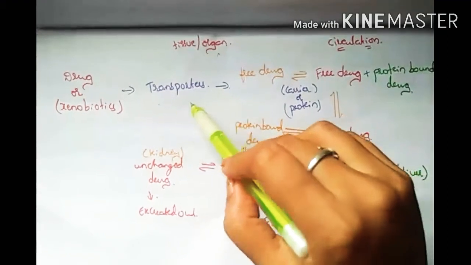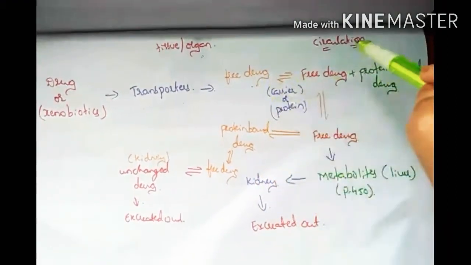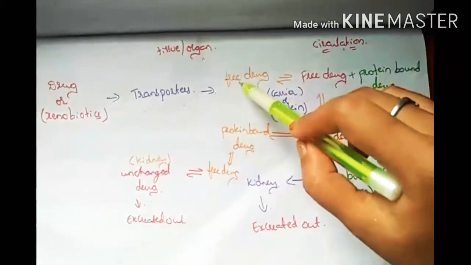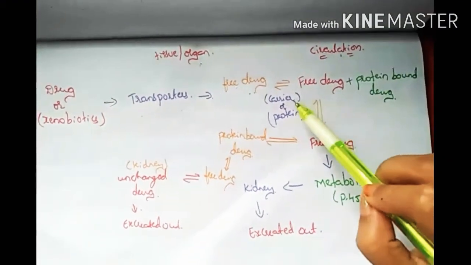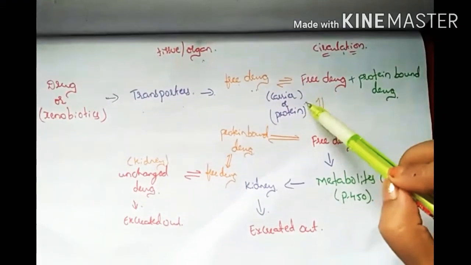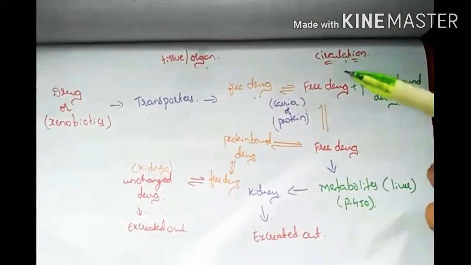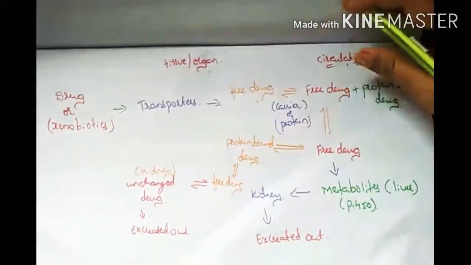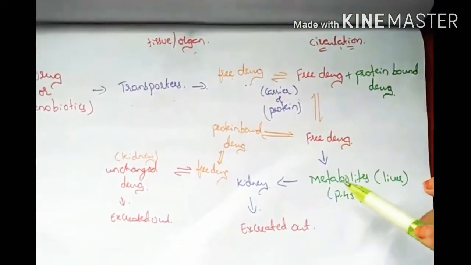Through the transporters, it becomes free drug in circulation, which means the bloodstream. The free drug combines with a carrier, a receptor or protein, forming a protein-bound drug.